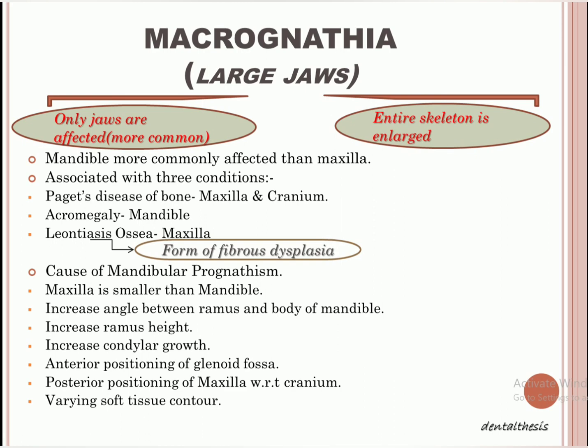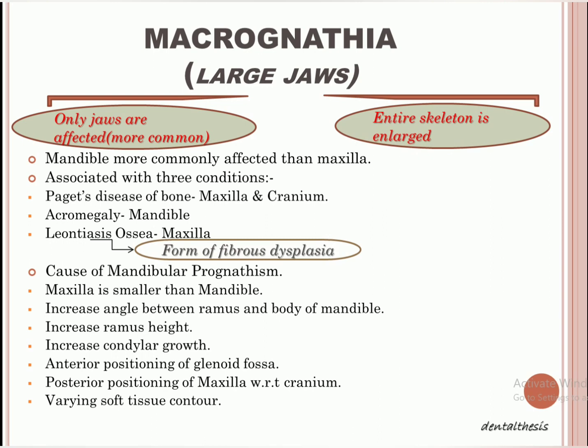Next, we come to the cause of mandibular prognathism, right? Prognathism means where the mandible is slightly forward compared to the maxilla, right? So what is the cause of mandibular prognathism? It may be that the maxilla is smaller than the mandible, which is why the mandible looks like it is forward. And secondly, there can be an increased angle between the ramus and the body of the mandible. The angle can be increased.